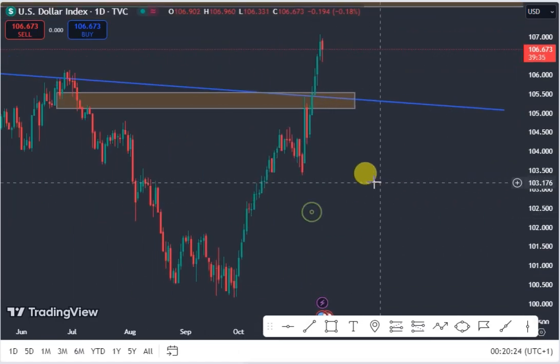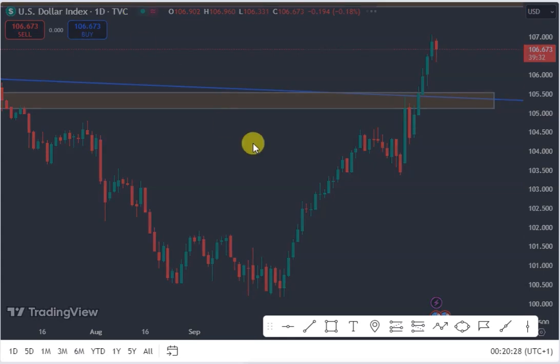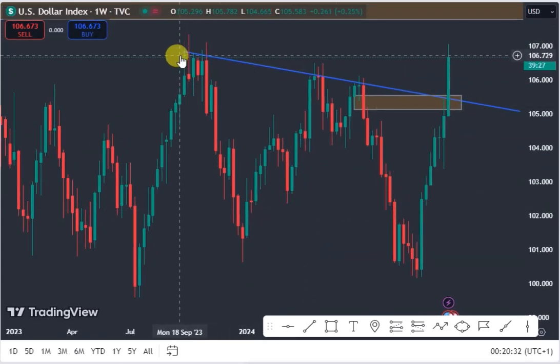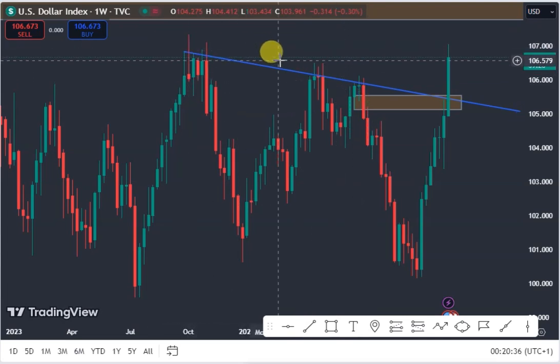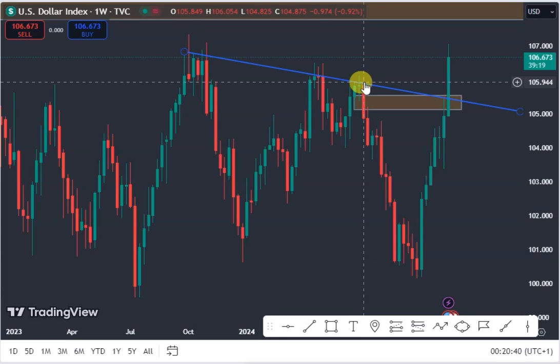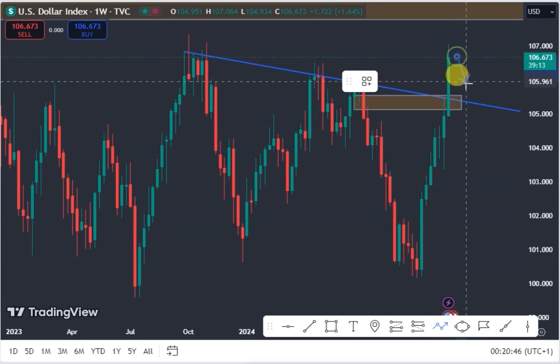So let's look at the weekly chart of the dollar index. On my weekly chart, you can see that price has closed above this strong trend line. And this trend line connected these three swing levels. It's a strong trend line. So long price close above it, we are expecting price to do a retest.